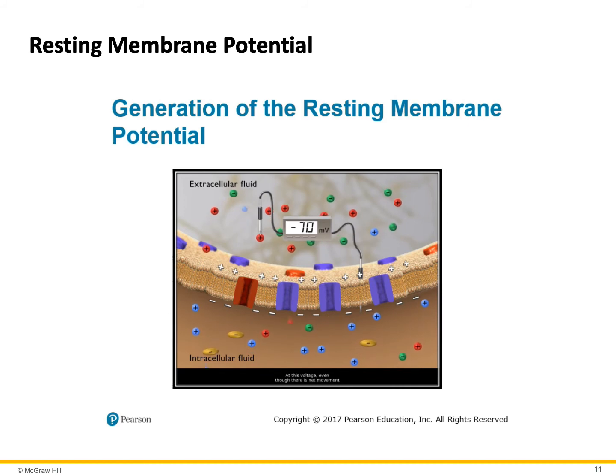At this voltage, even though there is net movement of both sodium and potassium ions, the membrane potential remains steady. This is the resting membrane potential of a typical neuron. The resting membrane potential thus depends not only on the concentration gradients for sodium and potassium, but also on the relative permeability of the plasma membrane to these ions.